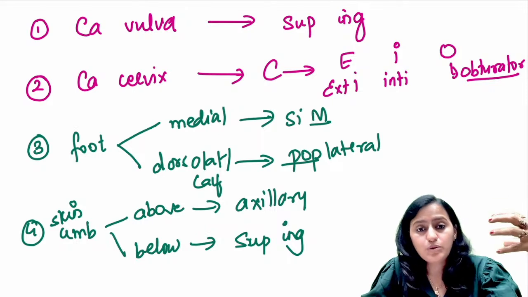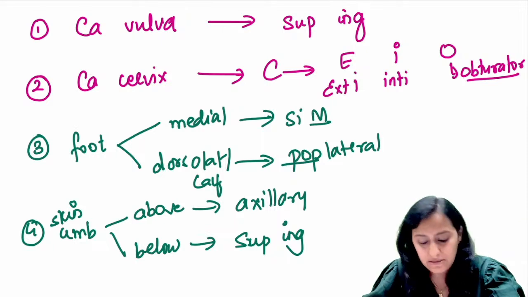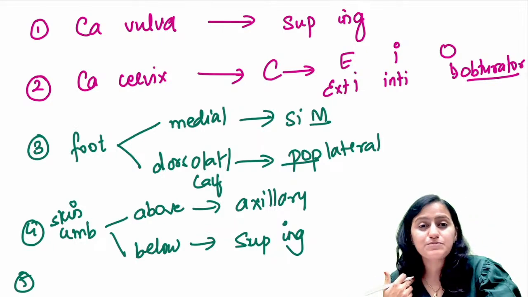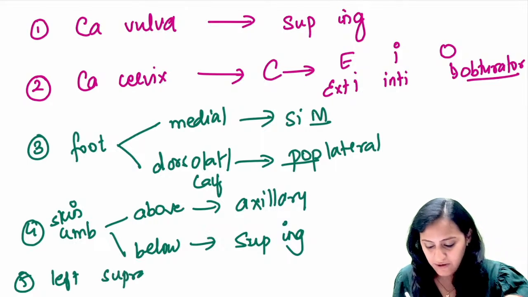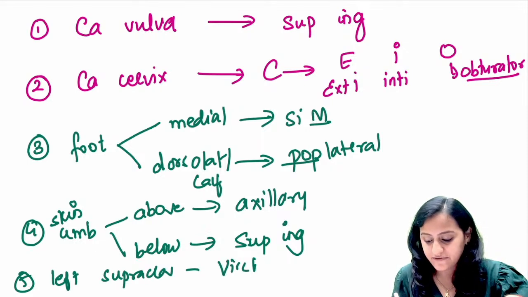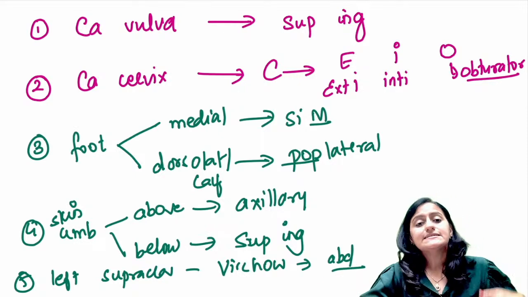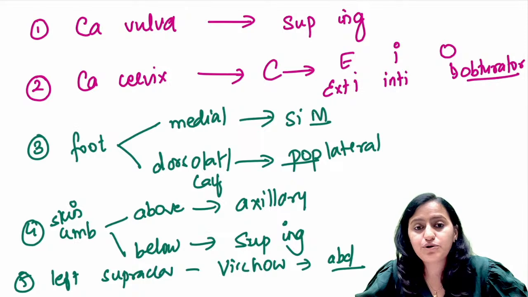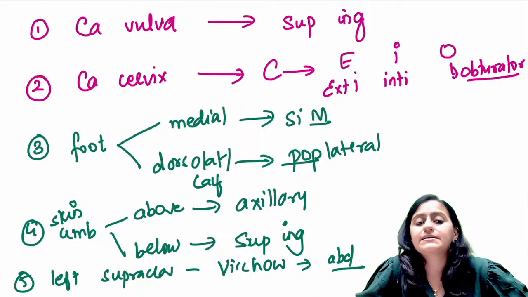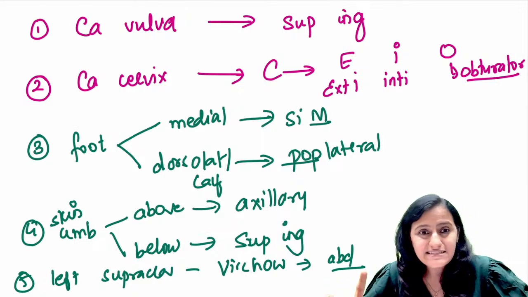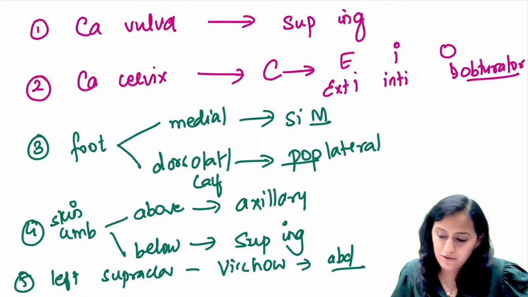Which supraclavicular lymph node is involved in the gastric malignancy, abdominal malignancy? Right supraclavicular or left supraclavicular lymph node? Remember, it is left supraclavicular lymph node, which is called Virchow lymph node, which is involved in the abdominal malignancy. Sister Mary Joseph nodule, periumbilical lymph node, again is gastric cancer. Remember, again that is gastric cancer. Glans penis is deep inguinal lymph node.